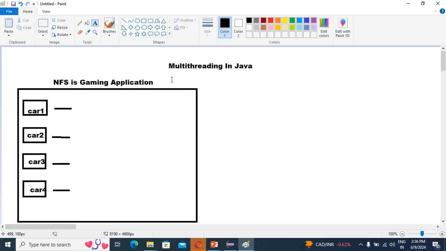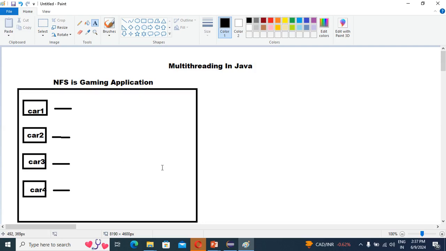So without multi-threading means what? If car 1 is going to start, once it completes its task, only then car 2 will start. If car 2's task completes, then car 3's task will start.